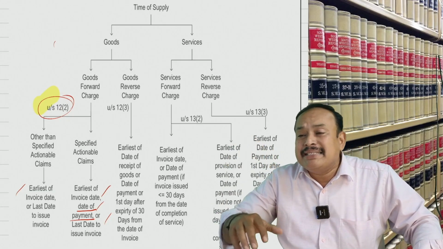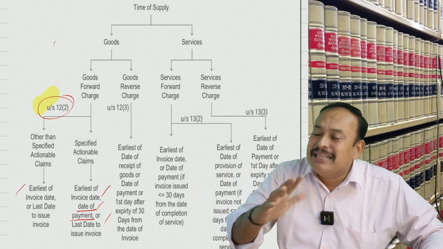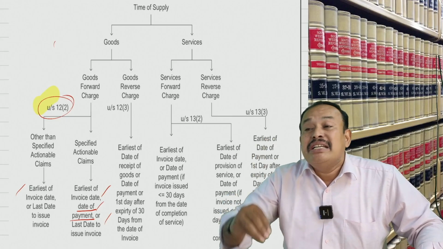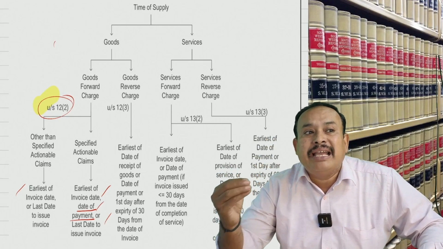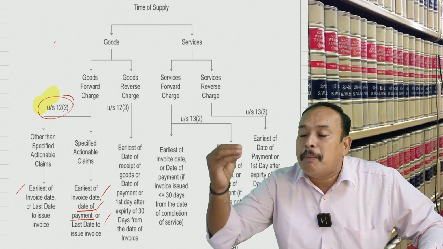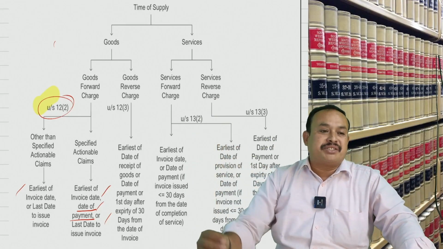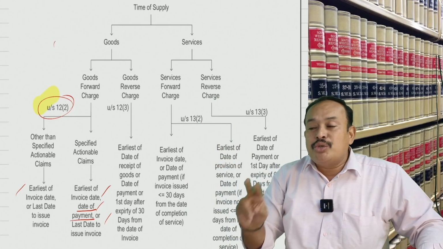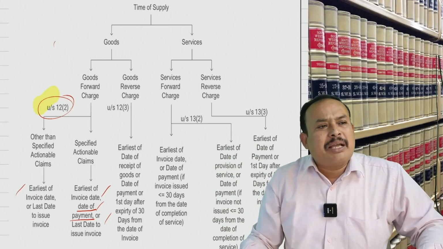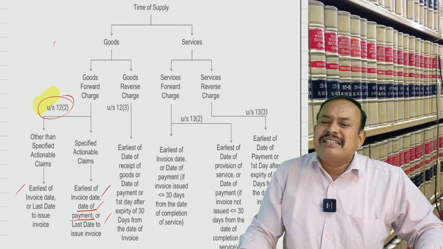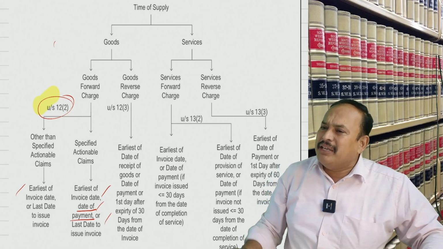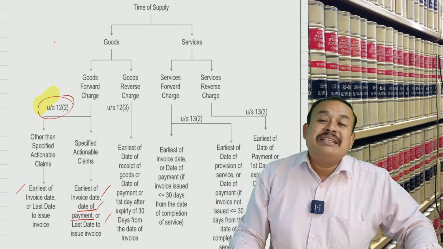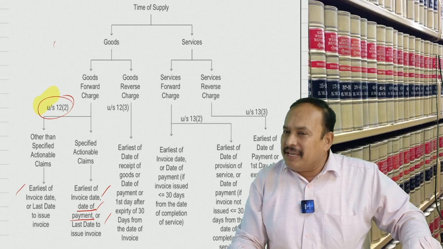If the supplier is an unregistered person who supplied goods under RCM, then the recipient is required to issue the invoice under section 31, subsection 3, clause F of the CGST Act. You got my point? Who should issue the invoice? The supplier, if the supplier is a registered person. If the supplier is an unregistered person, then the recipient issues the invoice, when the RCM applies and the recipient is liable to pay GST.